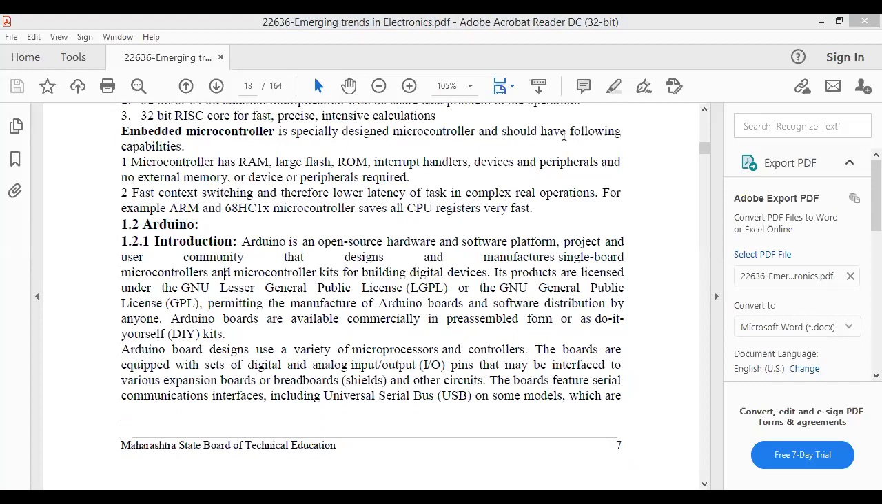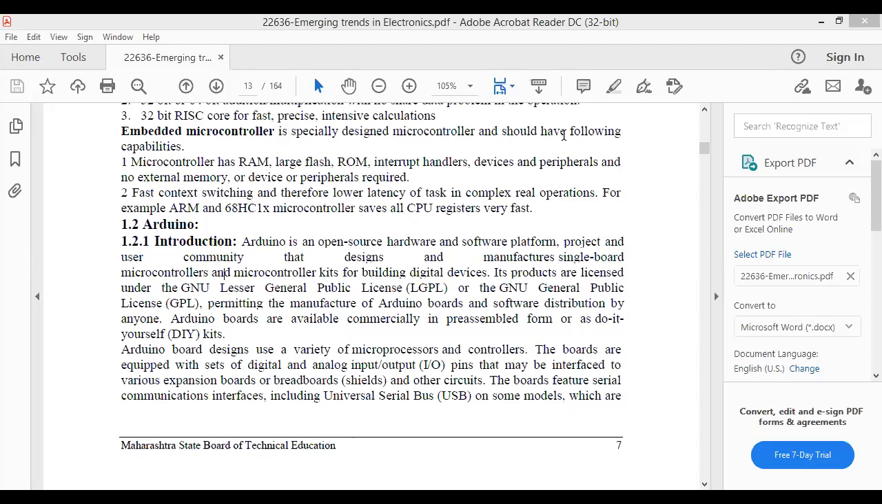So its products are licensed under the GNU Lesser General Public License or GNU General Public License, and they permit the manufacture of Arduino boards and software distribution by anyone. Arduino board designs use a variety of processors and controllers. The boards are equipped with a set of digital as well as analog input output pins that may be interfaced to various expansion boards or breadboards. They are also called shields and other circuits.